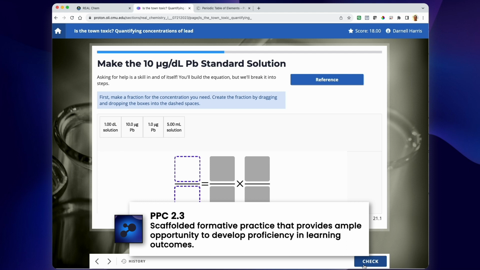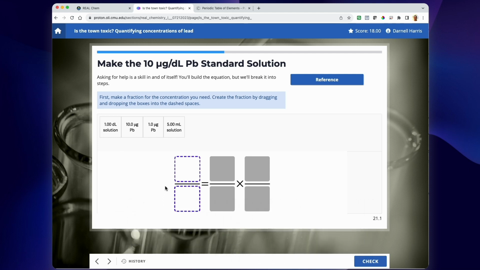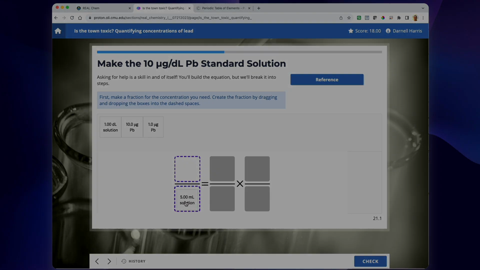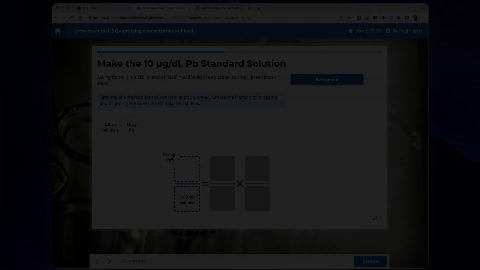Oh, I get it. This is one of those conversion problems with dimensional analysis. So I have seen this before. Just not quite like this. Let's see if I can figure this one out. So I'm supposed to make 5 milliliters of the standard. So I guess I should drag 5 milliliters here and 10 micrograms of lead here.